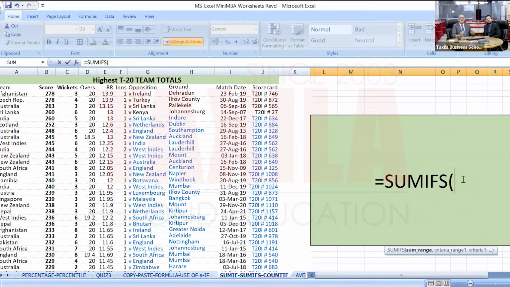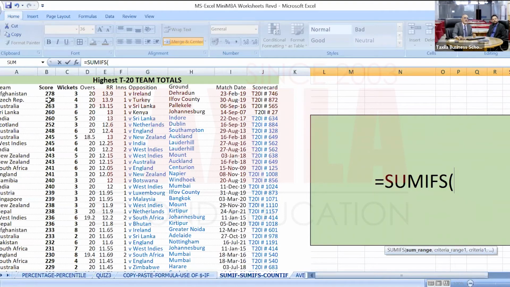Now, sum range. What do you want to sum? Remember that what you want to sum comes first, and the criteria conditions come later. So in the sum range, I want to sum the scores only.